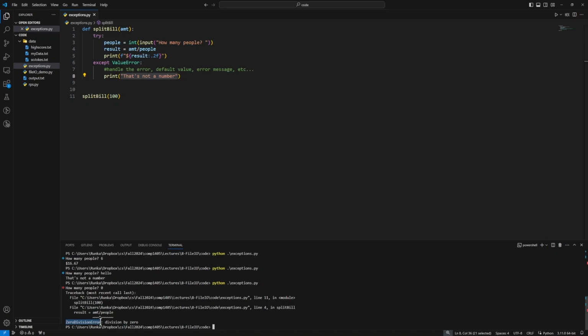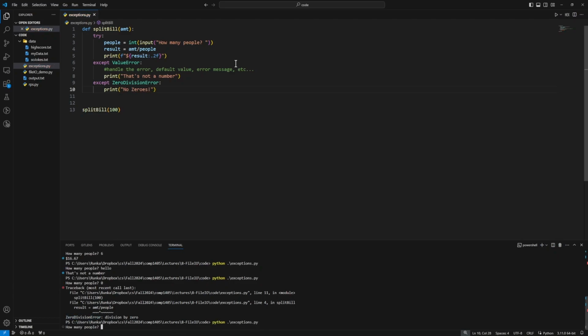So here's the name of your type of error. Anytime your code crashes, you should get this label for your error, and then an English description, division by 0, or can't concatenate an int to a string. If you take this as the name, that's the thing you can put in your except block in order to catch it next time your code runs. So let's catch that one as well. All we have to do is just add another branch. So except zero division error. And in that case, we'll just print something like no zeros.